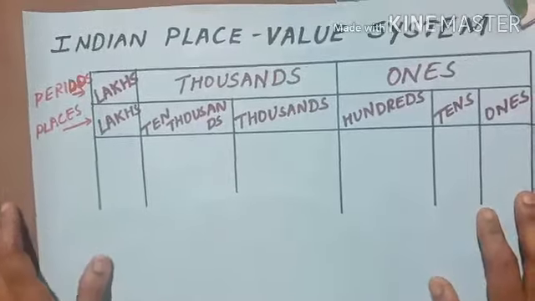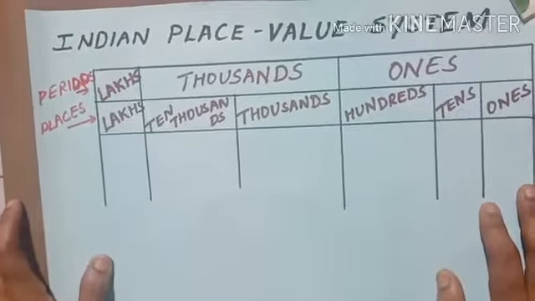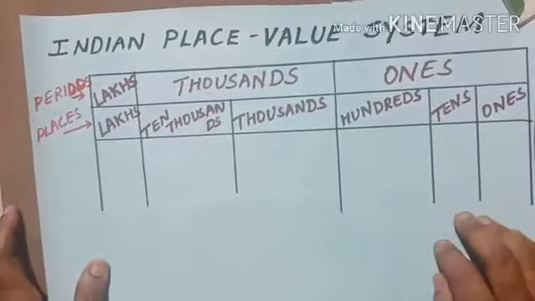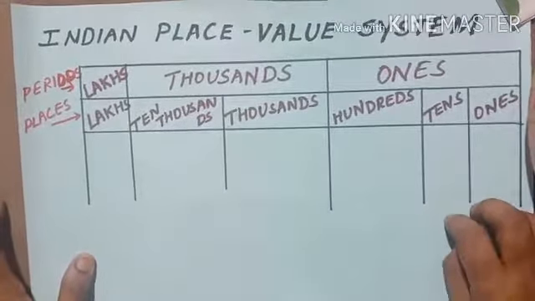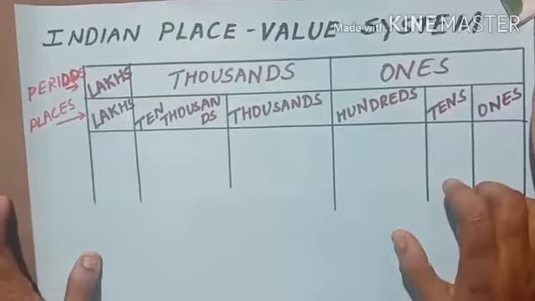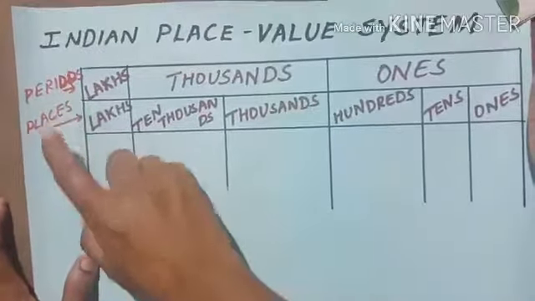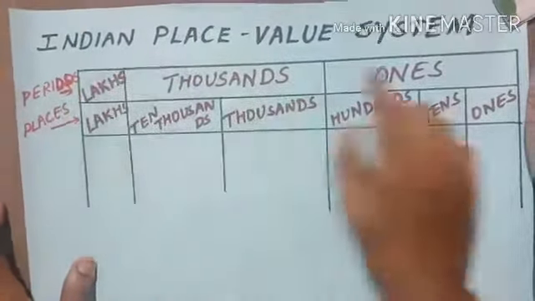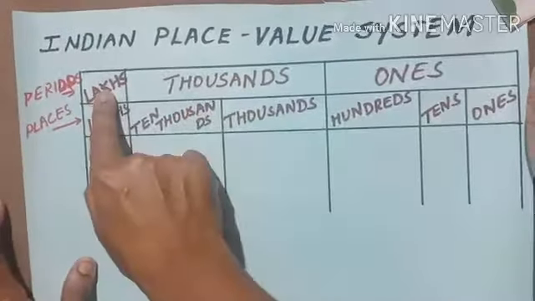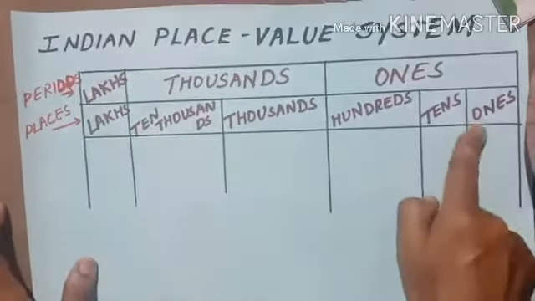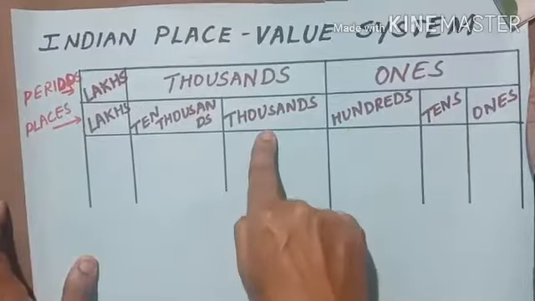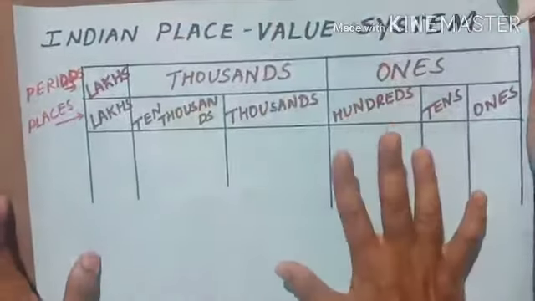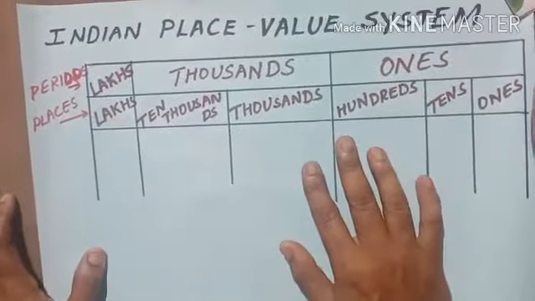Okay. Children, you have already learned the Indian place value system. Let me revise these things about it. In the Indian place value system, you have learned about periods and places. I'll just tell once again. Periods contain ones, thousands, lakhs. Places contain ones, tens, hundreds, thousands, 10,000s and lakhs. Okay? You are very clear about the Indian place value system.